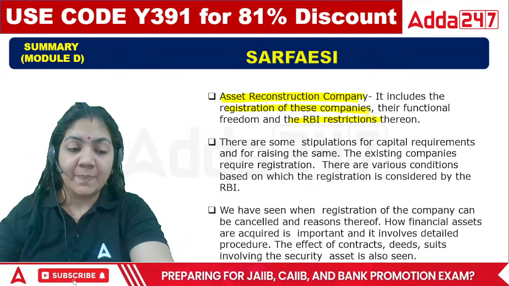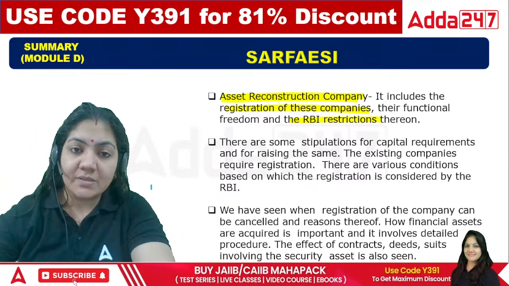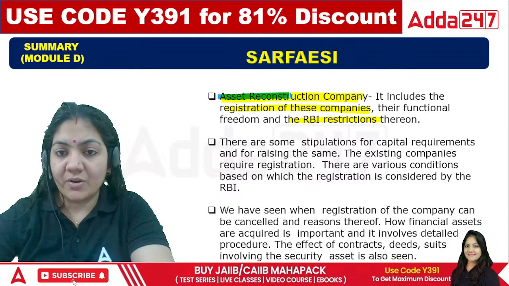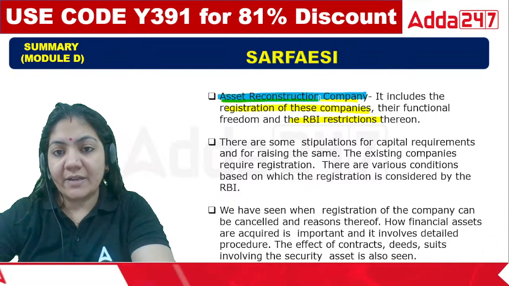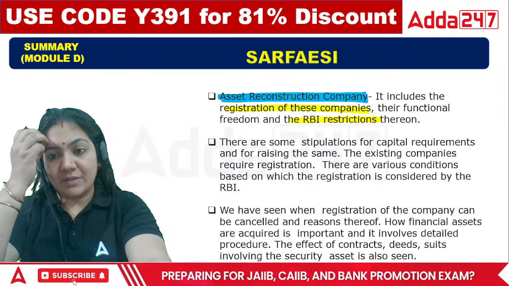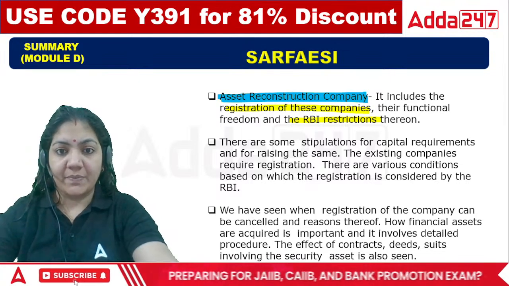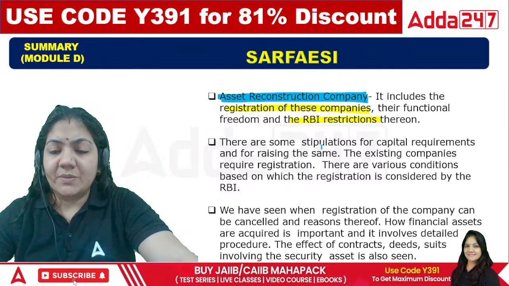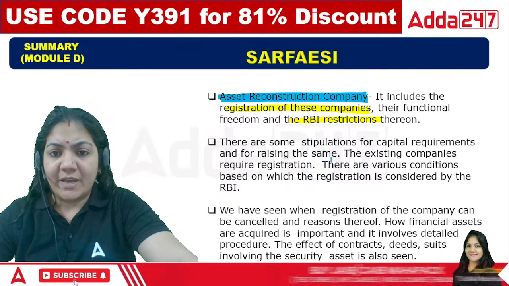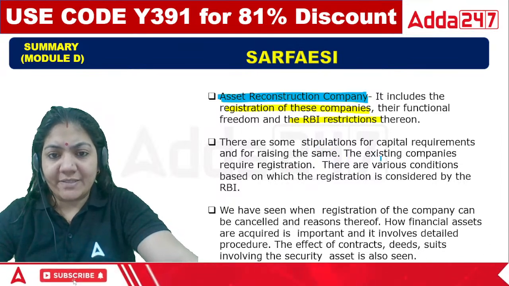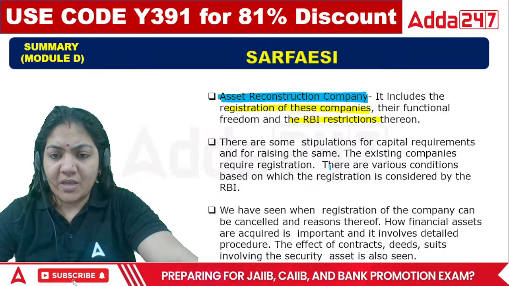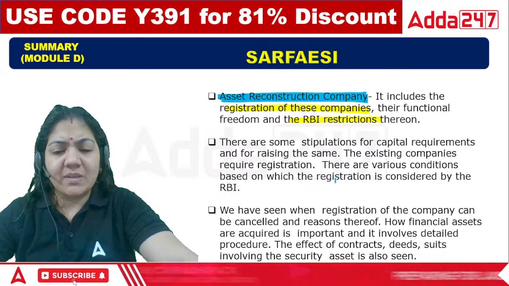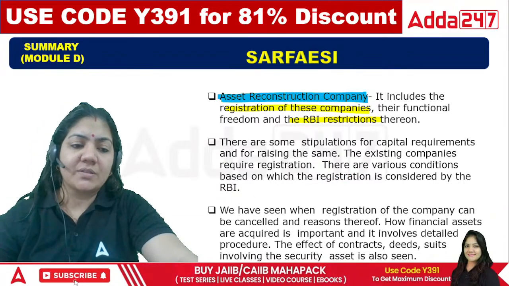It means, class, your ARC company is always registered under the guidance of the Reserve Bank of India. So that's why this is important. There are some stipulations for capital requirement and for raising the same. The existing company requires registration. There are various conditions based on which registration is considered by RBI.